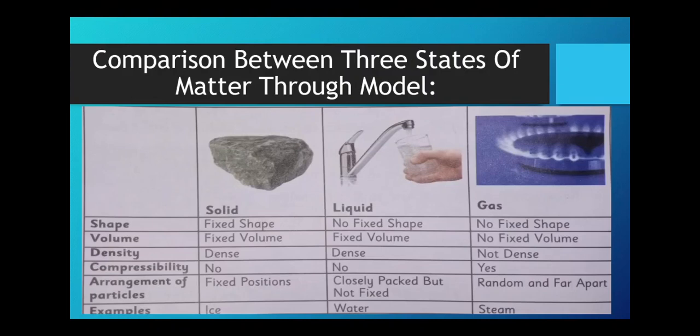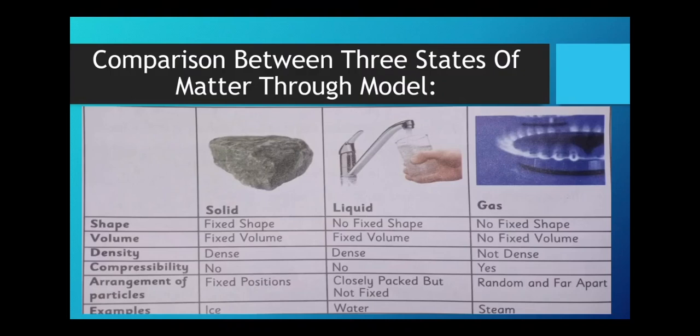Now this is a chart comparing the three states of matter through a model. We have three states: solid, stone; liquid, water; gas, fumes or fire. Now we see the shape. The shape of a solid is fixed, liquid has no fixed shape, gas has no fixed shape. For volume, a solid has fixed volume, a liquid has fixed volume, but a gas has no fixed volume.